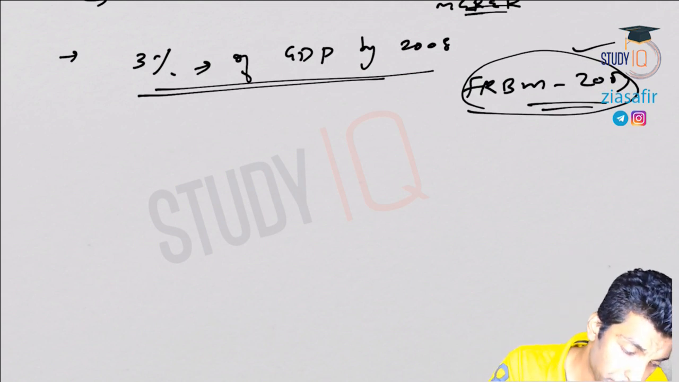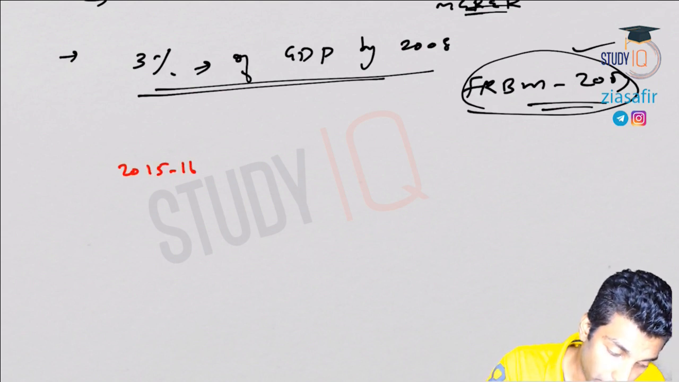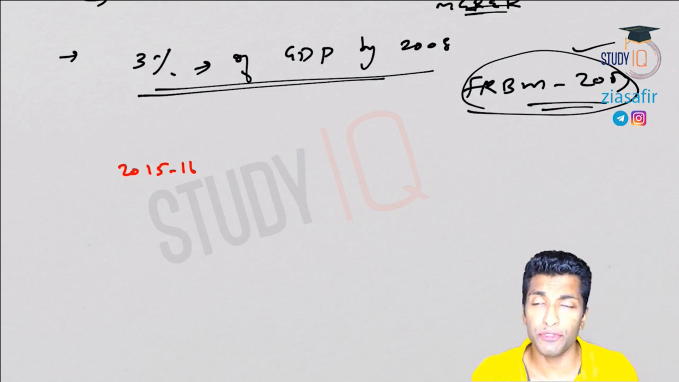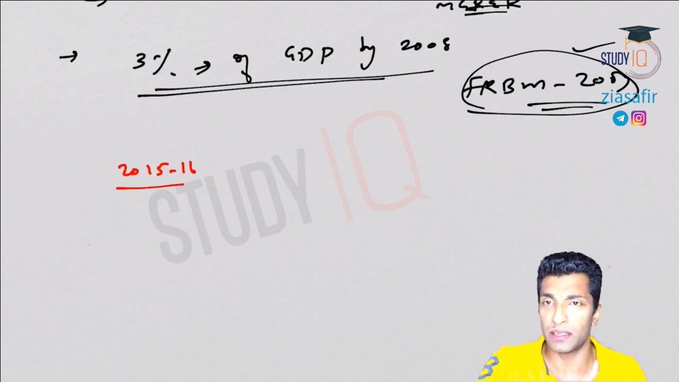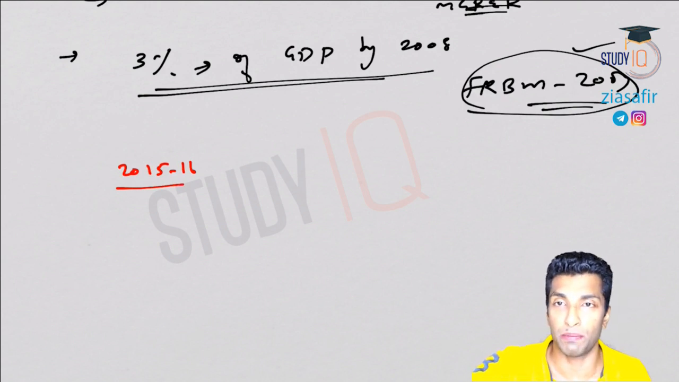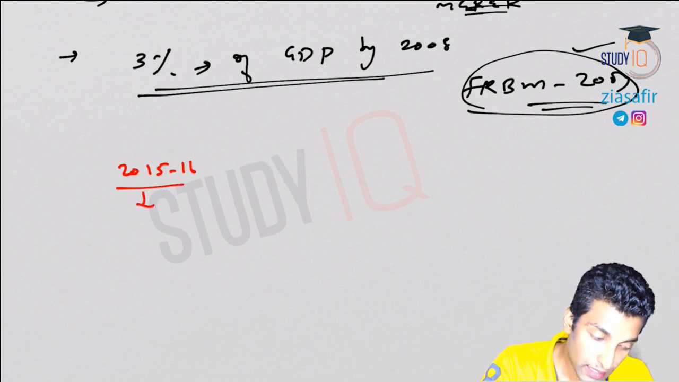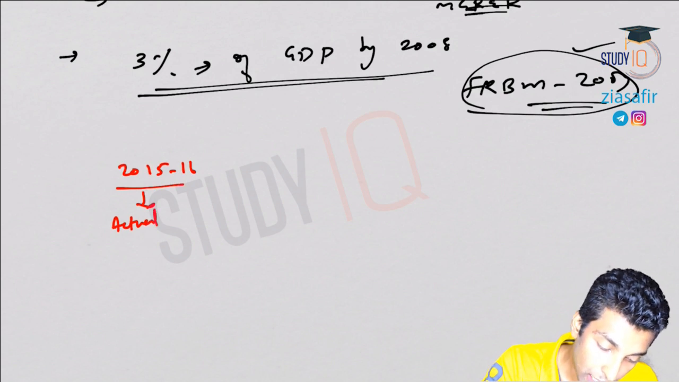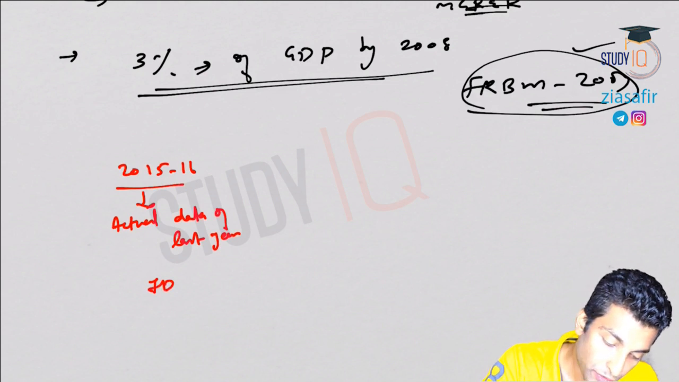Now, how do you see this? It's like this. Let's say 2015-16 if you take. Let's suppose this is the last year. I'm taking much further back because this is for explanation purposes, and we'll come to the current year also. So for 2015-16, let's suppose this is last year, you will take the actual data of last year, so you will get the fiscal deficit.